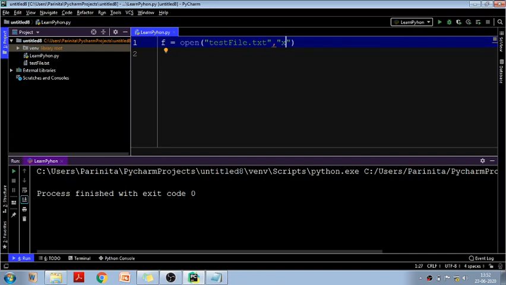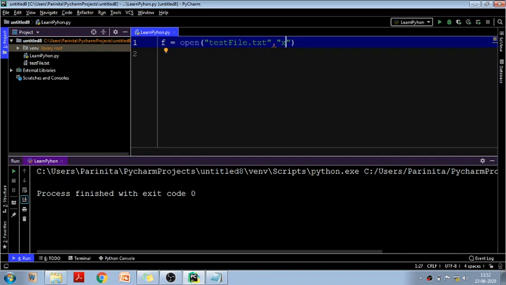But in case you are using X mode and the file is already present, the compiler will give you an error. Fine. So these are the 4 modes: read, write, append and create, whenever you want to deal with a file. Got it?